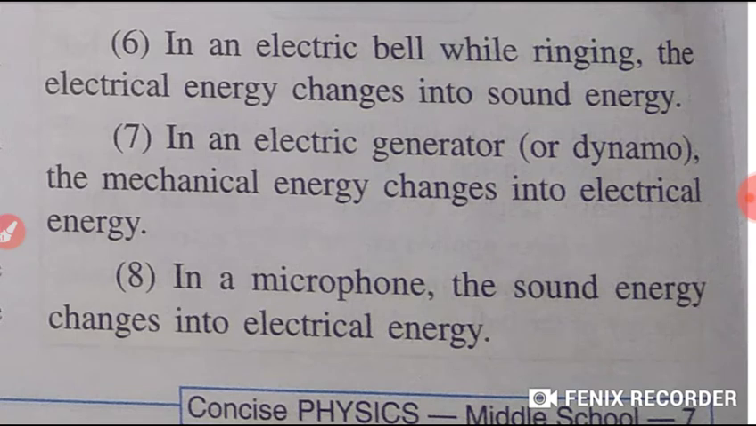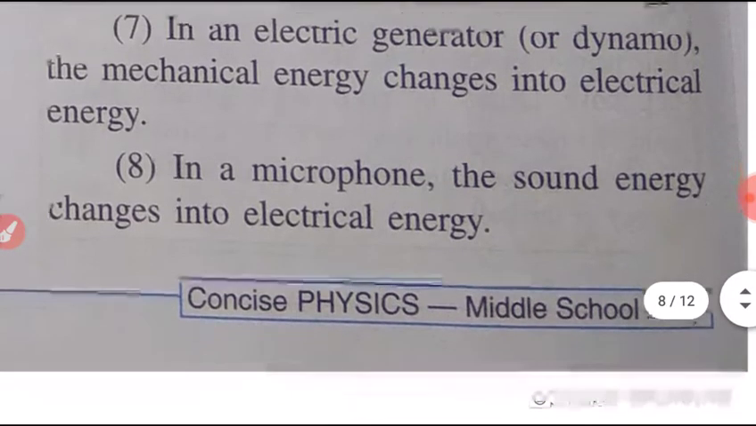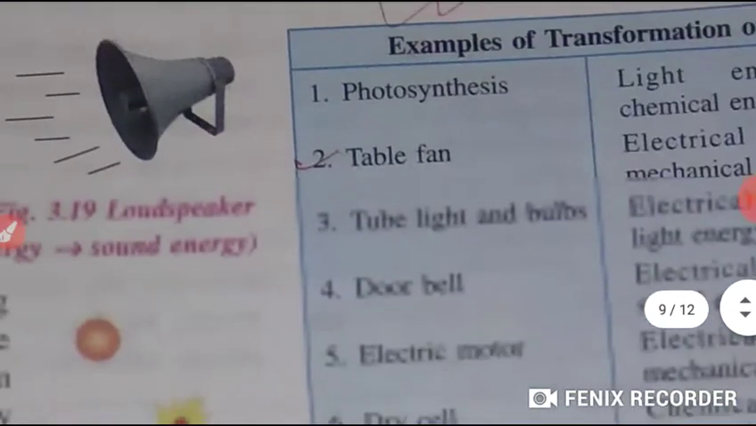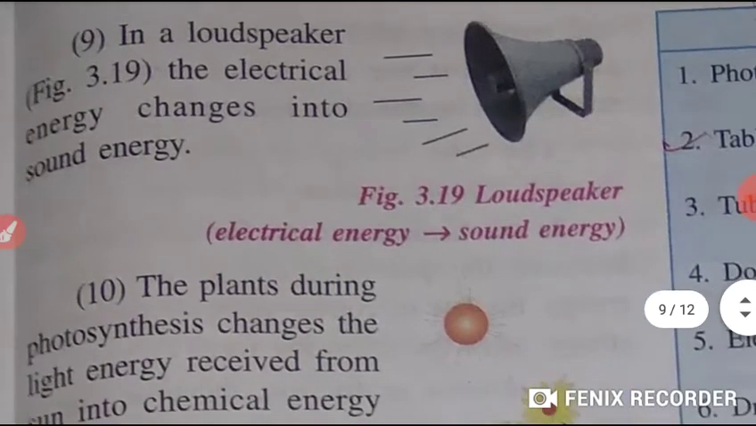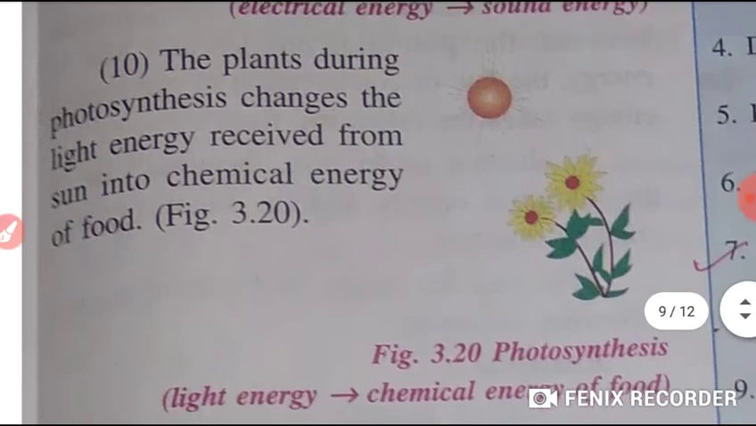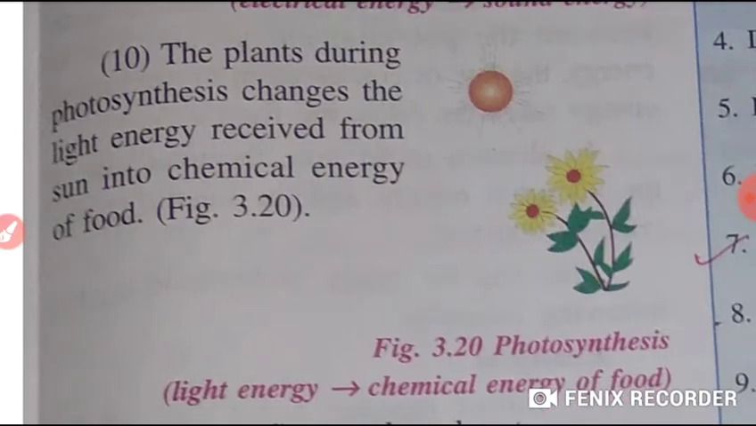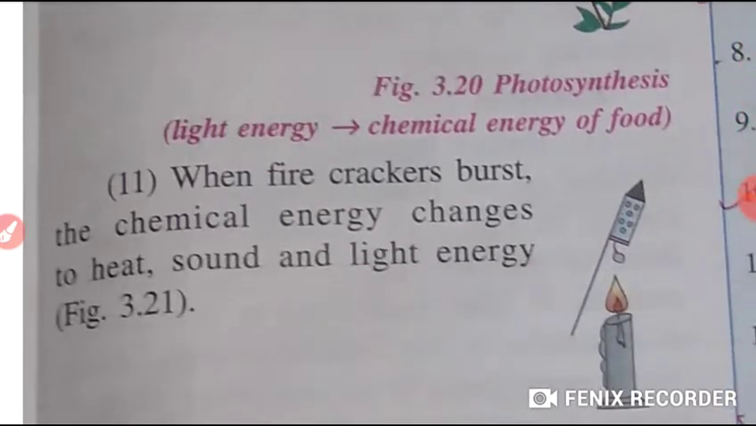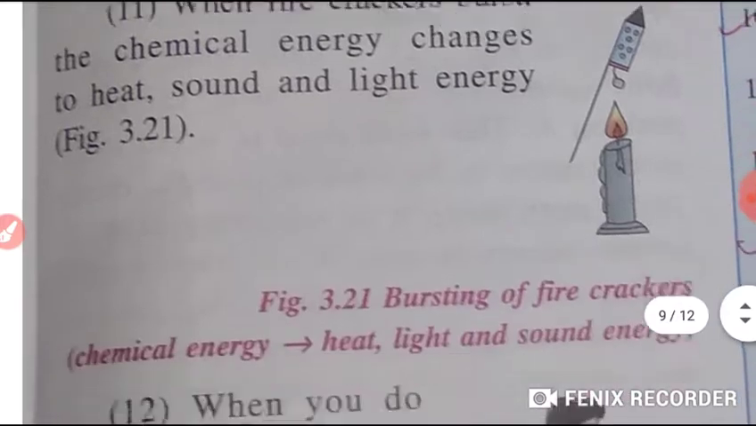In generators or dynamos, mechanical energy changes into electrical energy. In microphones, the sound energy changes into electrical energy. In loudspeakers, the electrical energy changes into sound energy. And the plants during photosynthesis change the light energy into chemical energy. While firecrackers burst, the chemical energy stored in them changes into how many types of energy? Heat energy, sound energy, and light energy, students.